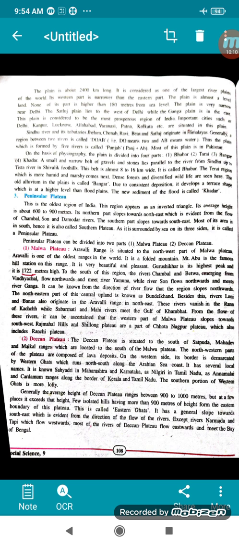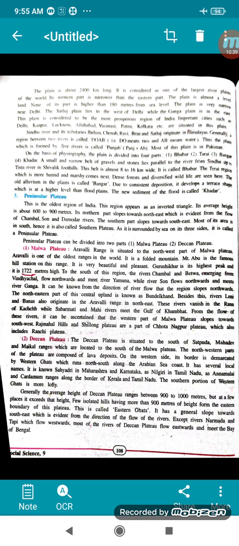The Sindhu River and its tributaries. What are its tributaries? Jhelum, Chenab, Ravi, Beas and Satluj. They all originate in the Himalayas. Generally, a region between two rivers is called Doab. That is, Do means two and Ab means water. Thus, the plain which is formed by 5 rivers is called Punjab. Ab means water, Panj means 5. These 5 rivers. Most of these plains are in Pakistan.